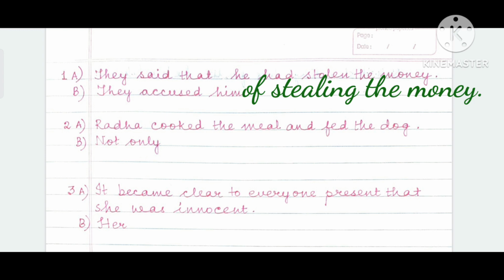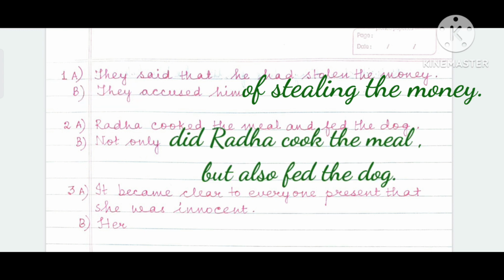Radha cooked the meal and fed the dog. Not only. And along with not only, you will have to use but also. This is the format. Not only but also. Radha cooked the meal and fed the dog. Cooked is past tense and fed is also past tense. Whenever you get such a question, always identify the tense and then write the answer. Not only did Radha cook the meal but also fed the dog. This will be the right answer.